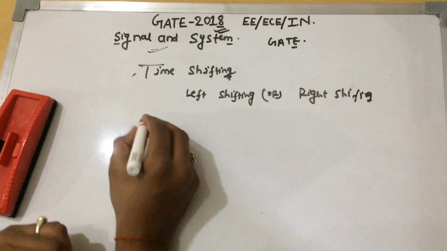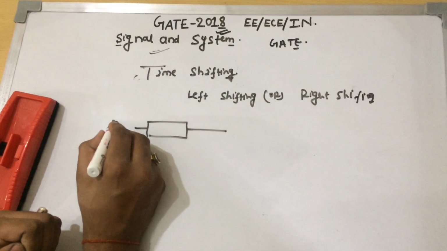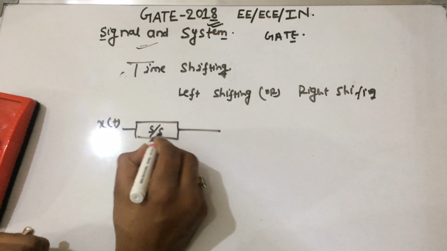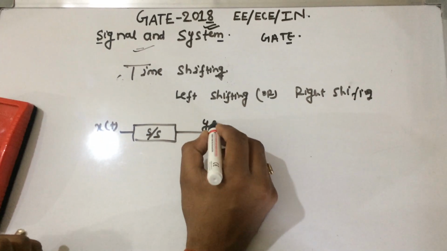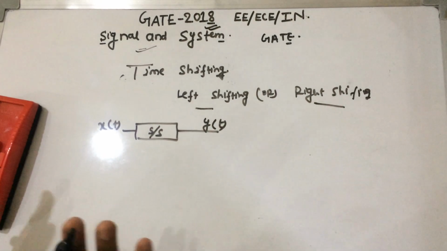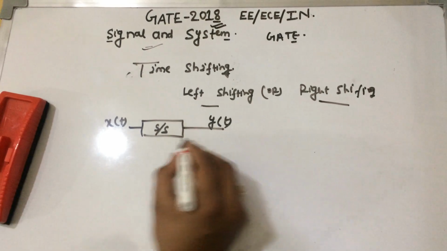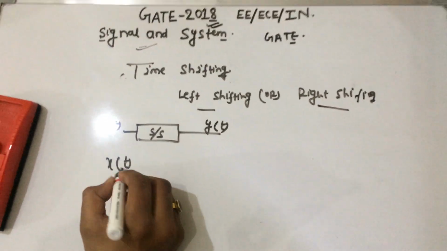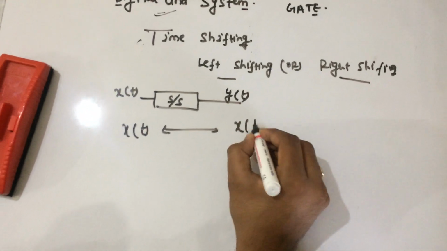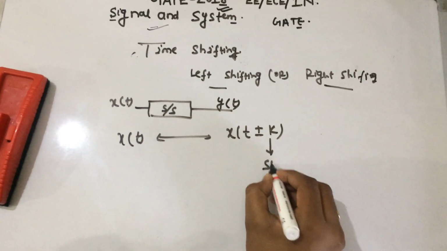Let us take an example where we have applied a signal x of t to a system. We will denote the system as this, and we are getting the system output as y of t. We have to shift the signal, right shifting or left shifting, in the given system. Then let us assume we input x of t and get x of t plus or minus k from this system, where k is known as the shifting factor.